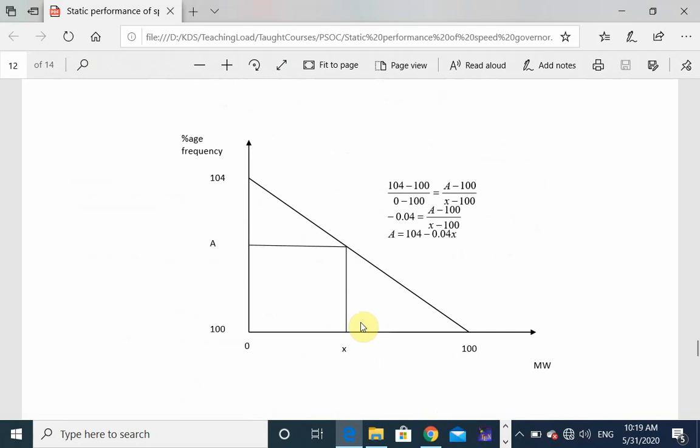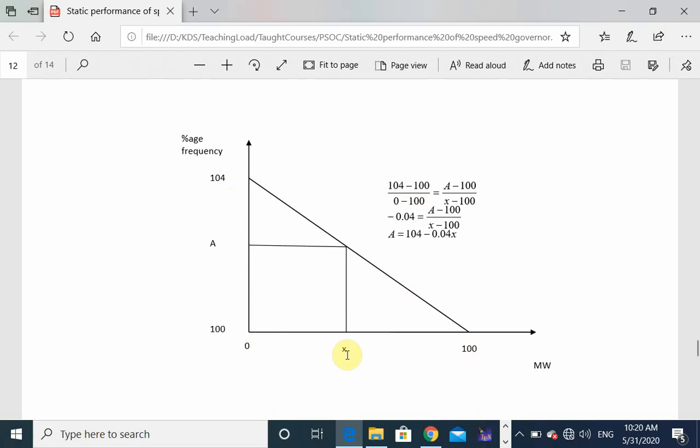At 100 megawatt the frequency is 100%, at 0 megawatt the frequency is 104%. What is the change in frequency? The change in frequency is 100 to 104 whenever the power demand changes from 100 to 0. So the slope is given by 104 minus 100 divided by 0 minus 100.